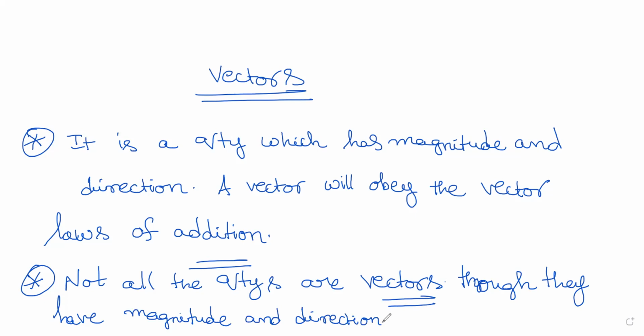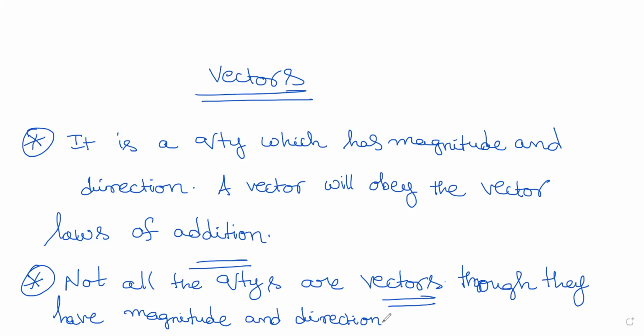A vector is a quantity which has magnitude and direction. Not all the quantities are vectors, though they have magnitude and direction. This is aspect number 1. So am I clear with this?